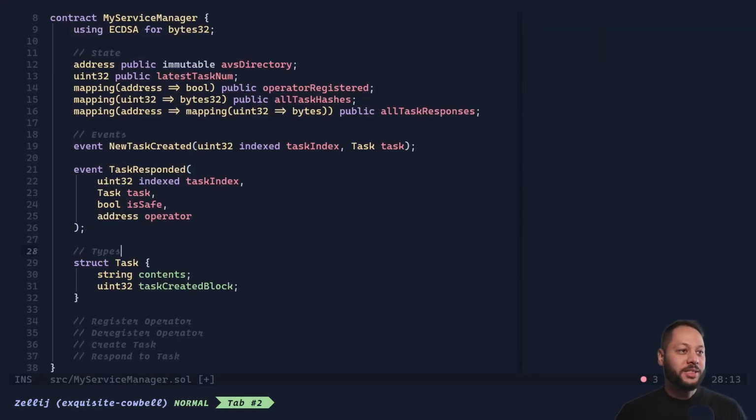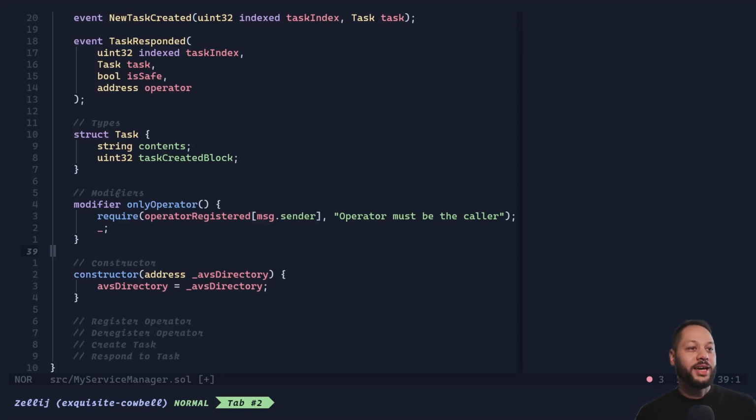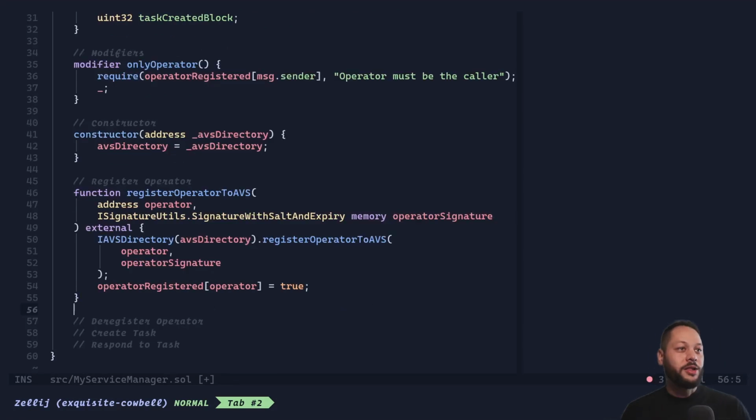In order to better handle tasks, we're going to create a type for our task, and it's just going to be a struct with a string for the contents we want to moderate, and then the block that our task is created on. And then here we're going to create a little modifier, which is going to act as a guard for our response function. We only want registered operators to be able to call that function, so we'll use this modifier for that later. In our constructor, we're going to take in the address of the AVS directory and just set that variable we defined above.